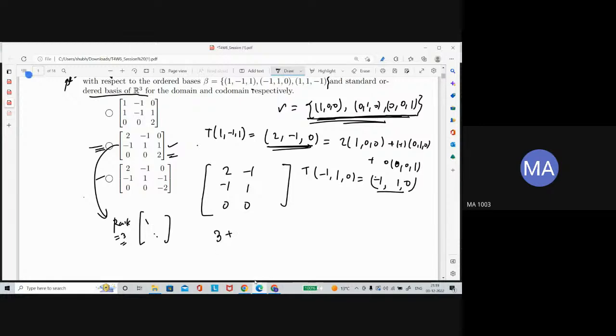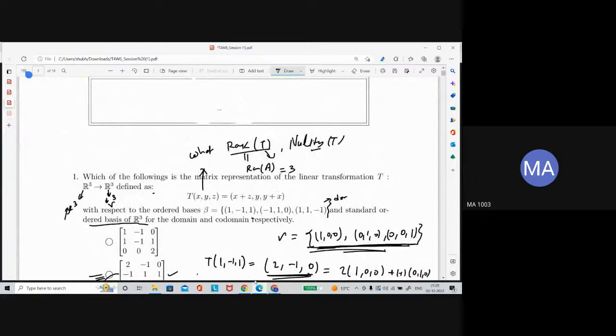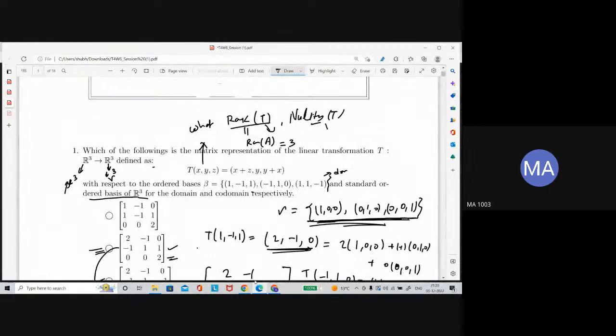We already know the rank of the matrix, so use the rank-nullity theorem. Rank is 3, nullity we want to find, and the number of columns is 3. So nullity is actually 0. That means the nullity of this matrix is 0, and the nullity of the linear transformation is the nullity of the matrix.